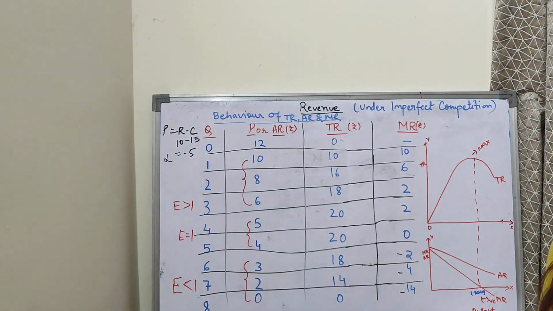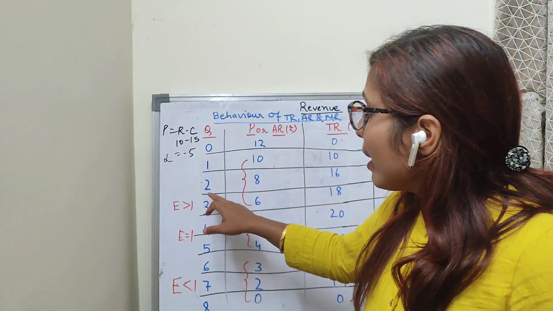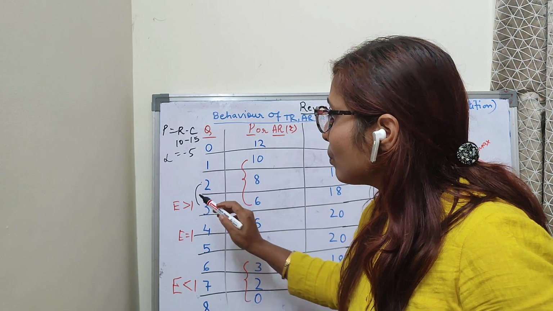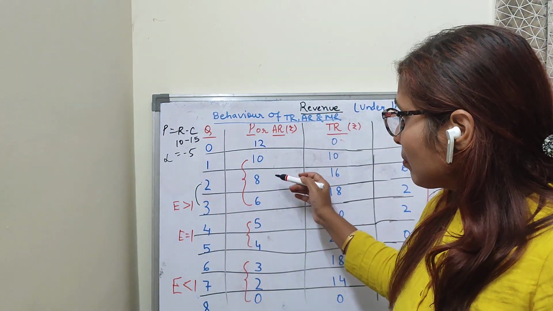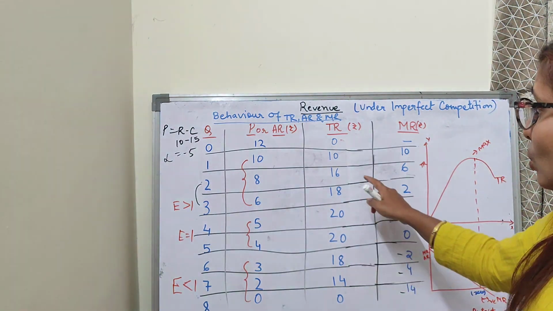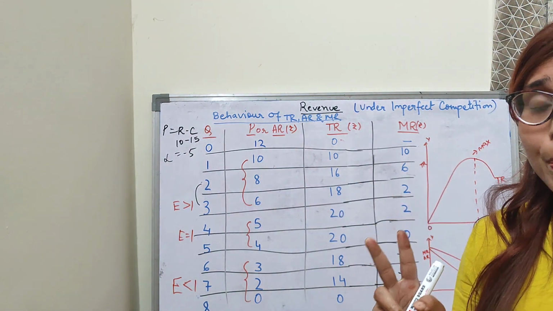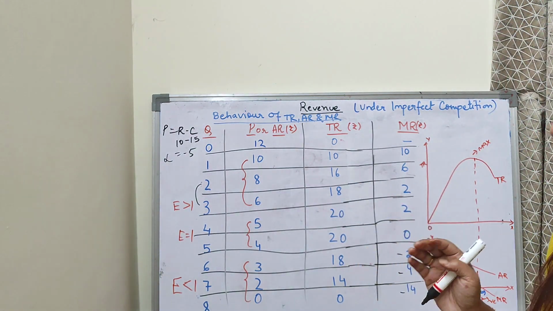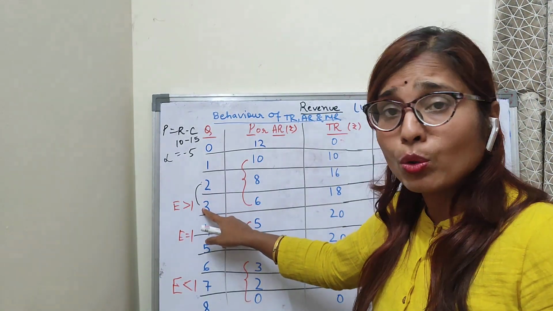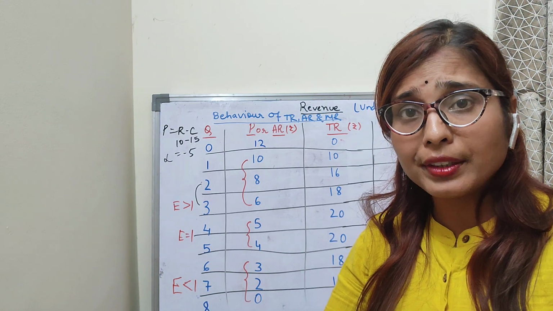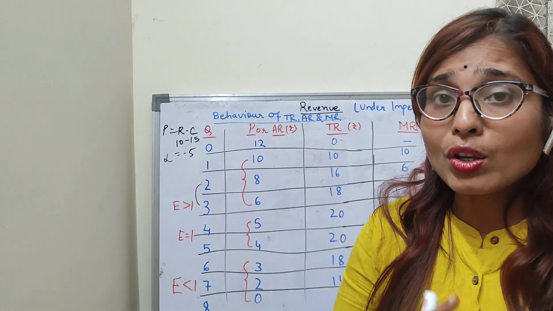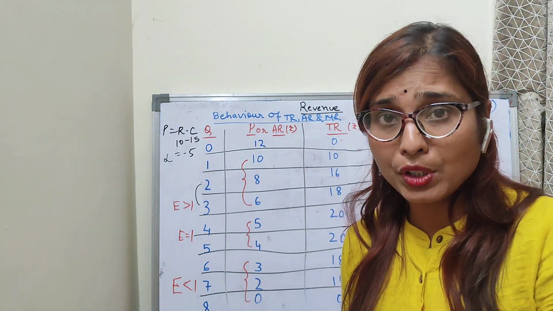Now for example I am saying, suppose for selling one extra unit of output, say from second unit to third unit, my cost has increased from rupees 6 to rupees 8 and total revenue increases just by rupees 2. Clear? Now what I can see, for making this additional unit of output, extra cost is also required. So the producer must compare whether cost is more or revenue is more.